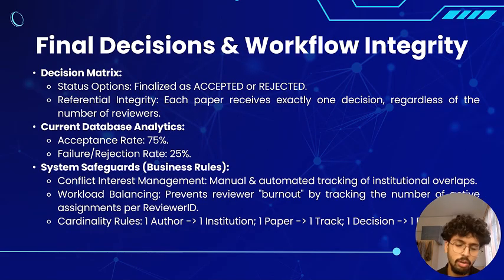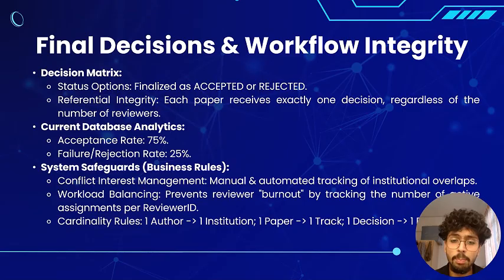So we are finally on to the business rules. There are 8 different rules. I'll say them one by one. First rule: an author belongs to only one institution, but an institution can have many authors. Second one: an author can write multiple papers, and a paper can be written by multiple authors. Third one: each paper is associated with only one research track, but a research track can have multiple papers. And the fourth one: each author submits each paper only once, and each submission contains exactly one paper.